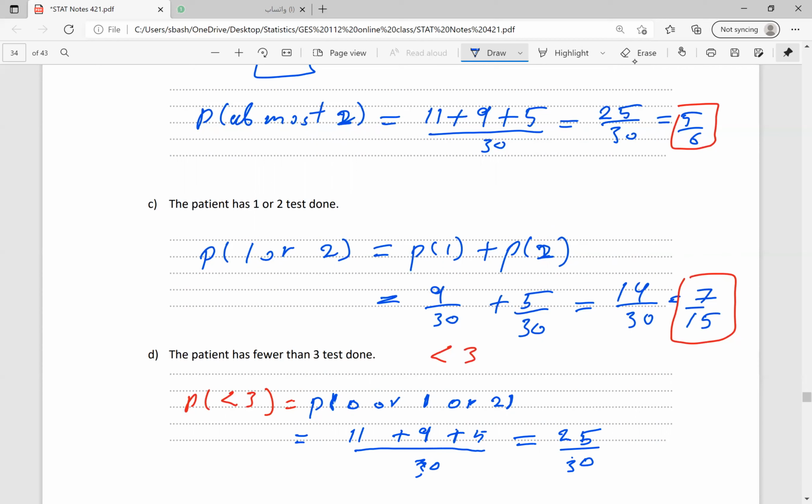So this is the idea of finding a probability with the addition rule. For the probability, if we have OR, we add the probabilities of the events. If they are mutually exclusive, then it is P of A plus P of B. If they are not, then we have to subtract P of A and B.